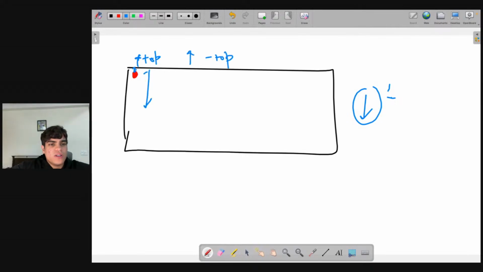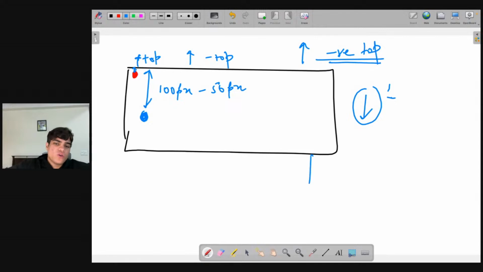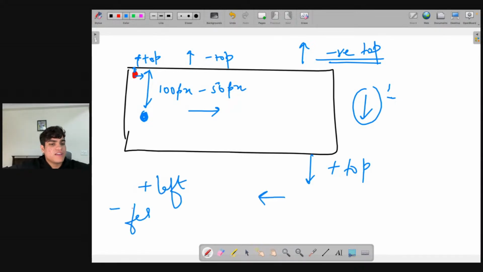If I want to go, let's say down by 100 pixels, I'll be saying my top is equal to 100 pixels. If I want to go up by 50 pixels, I'll say 100 pixels minus 50 pixels. So to go up, we'll be subtracting from the top. If I want to go down, I'll be increasing my top. If I want to go right, I'll be increasing my left. If I want to go left, I'll be decreasing my left.